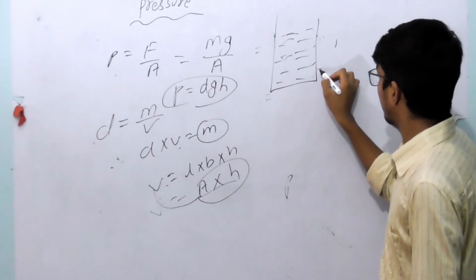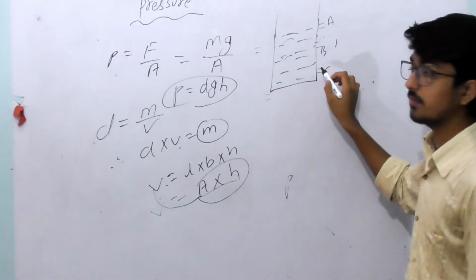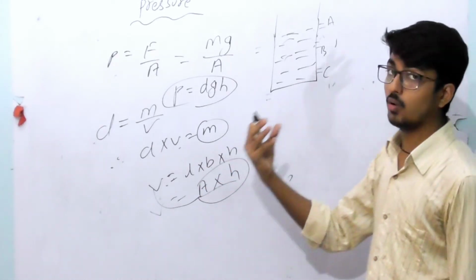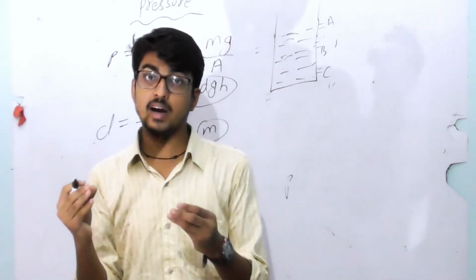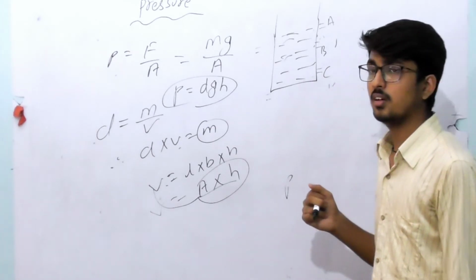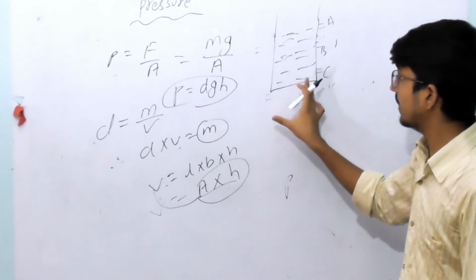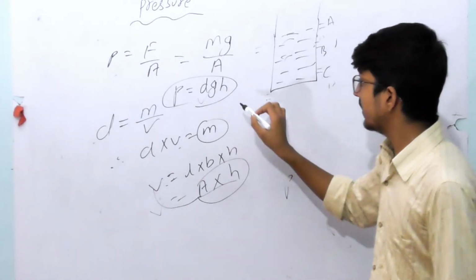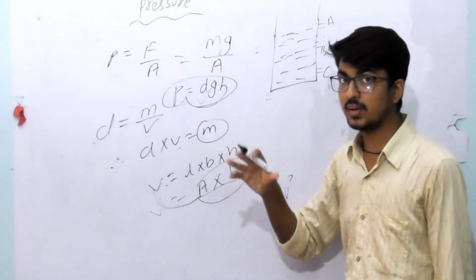Now there are three holes, A, B and C, from which the liquid flows out at high speed and pressure. Gravity is the same for A, B and C, and the density of water is also the same. So the liquid pressure depends on the depth.